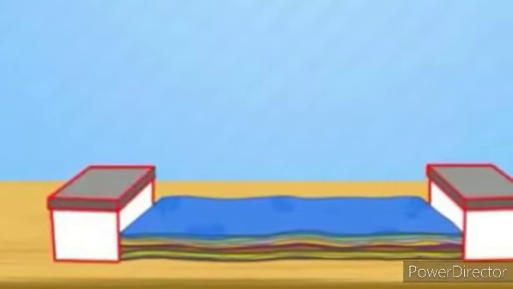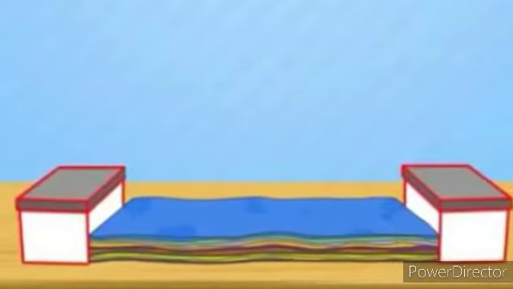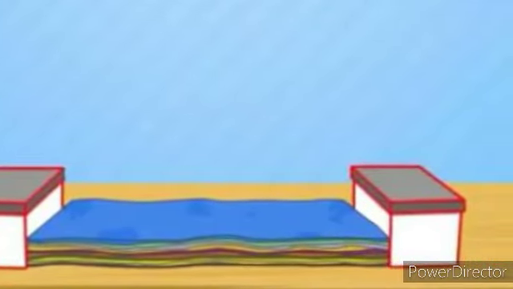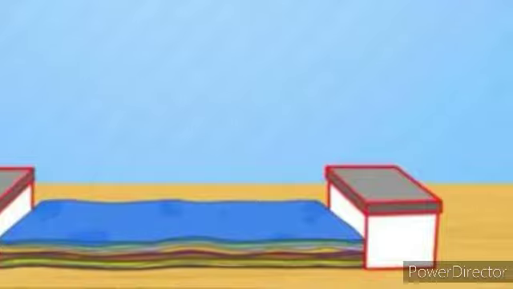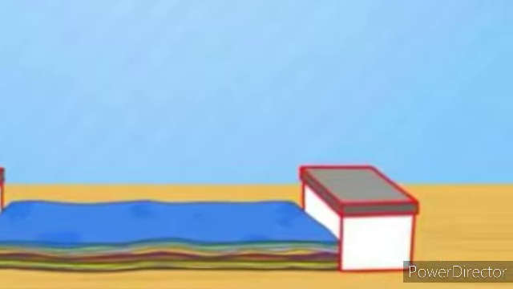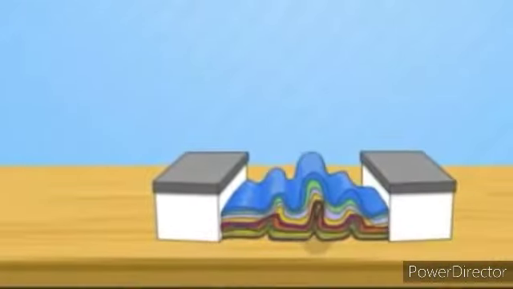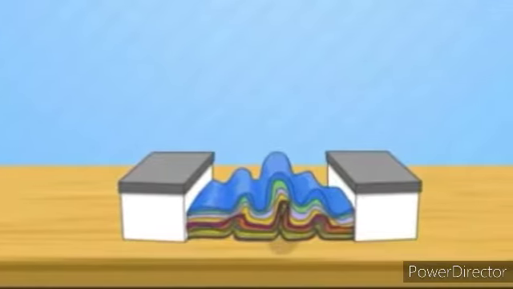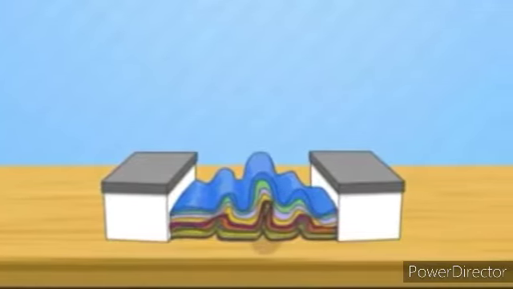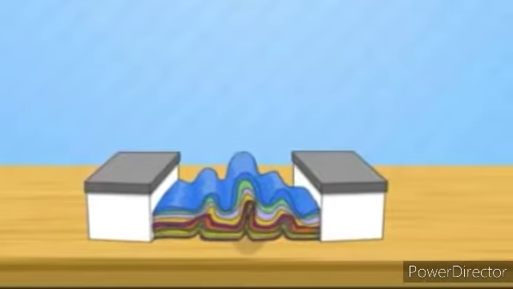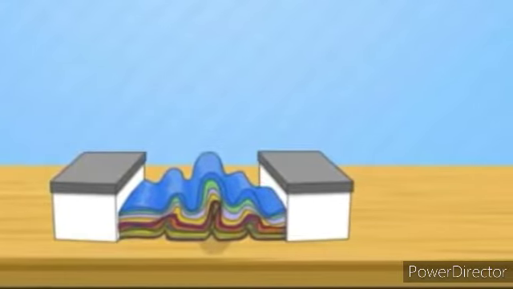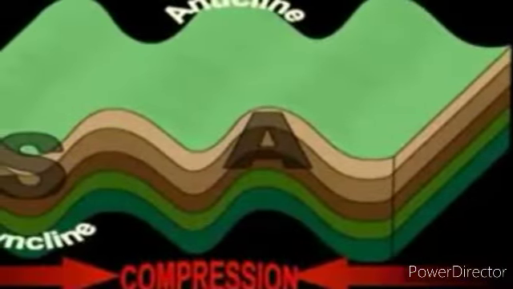To make your own fold mountain with the help of some hand towels, lay 10 hand towels on a flat surface and place 2 shoe boxes on each side, like shown here. Push the shoe boxes towards the center as shown. This activity shows how fold mountains are formed when forces move towards a common center.